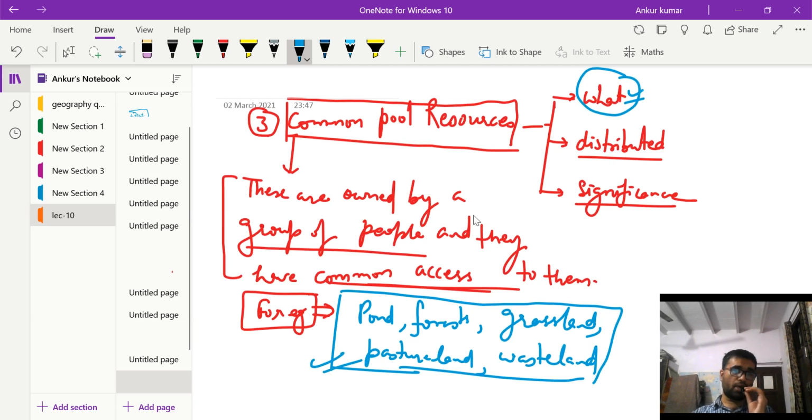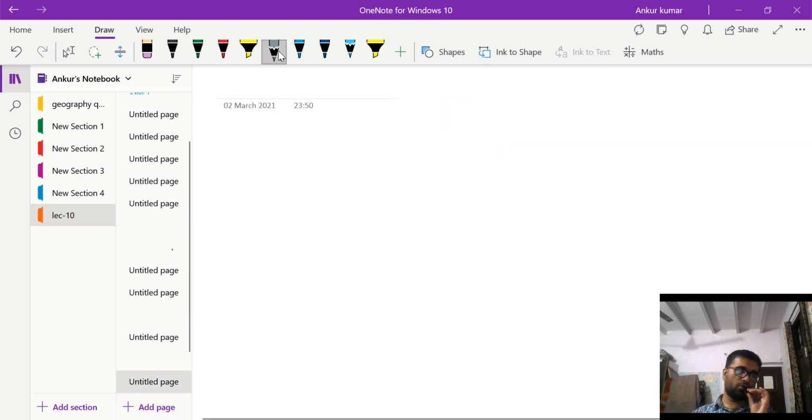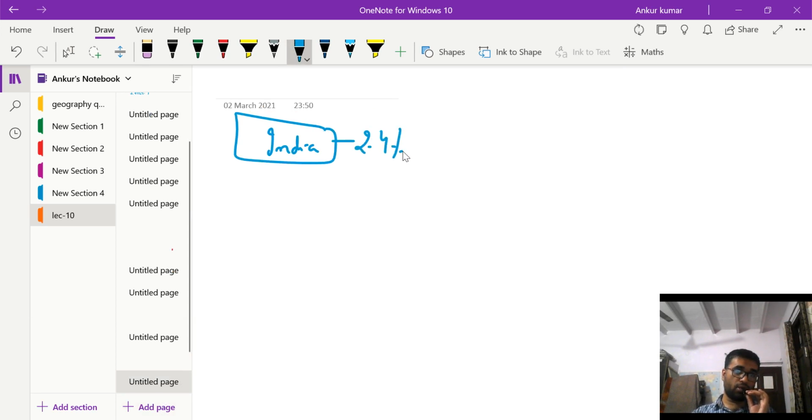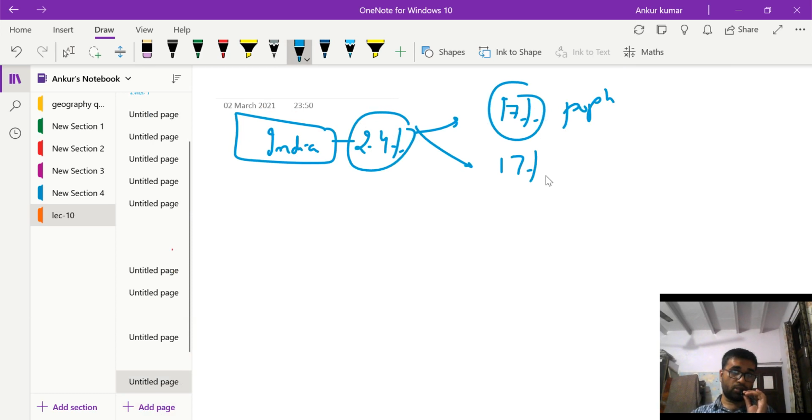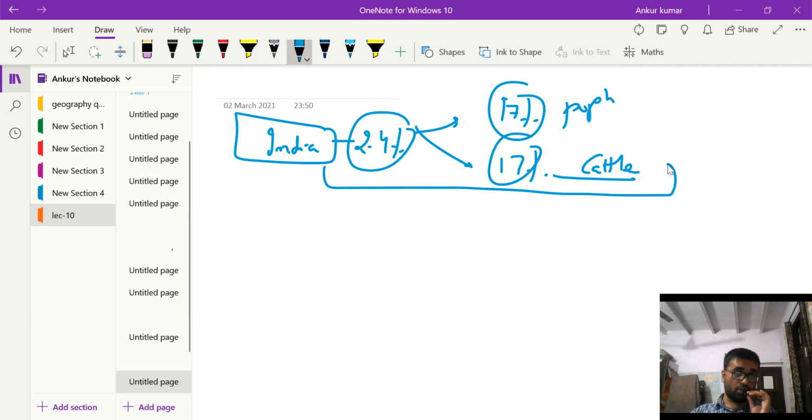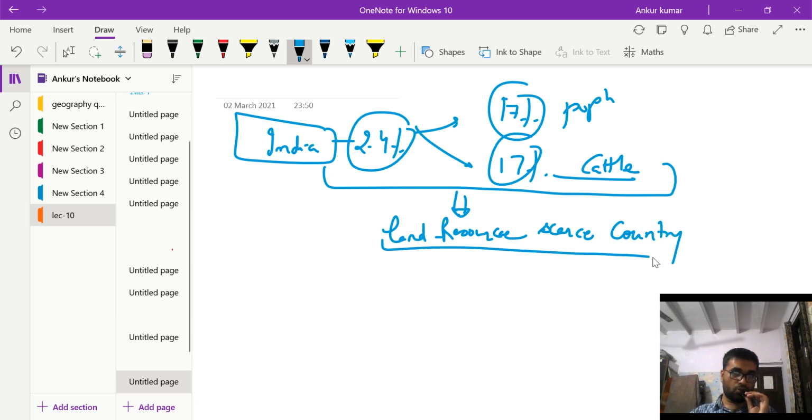Now let us set the context. In case of India, we have just 2.4% of the land area, and on this 2.4% we are sustaining 17% of the world population, and 17% population of cattle, right? This just signifies that we are a land scarce country, more particularly a land resource scarce country. So this leads to adverse population resource ratio.